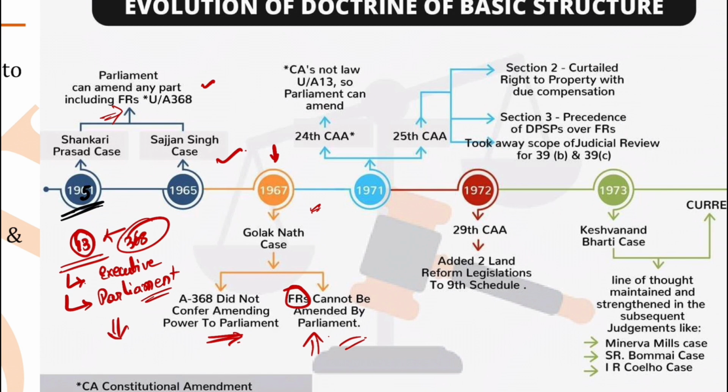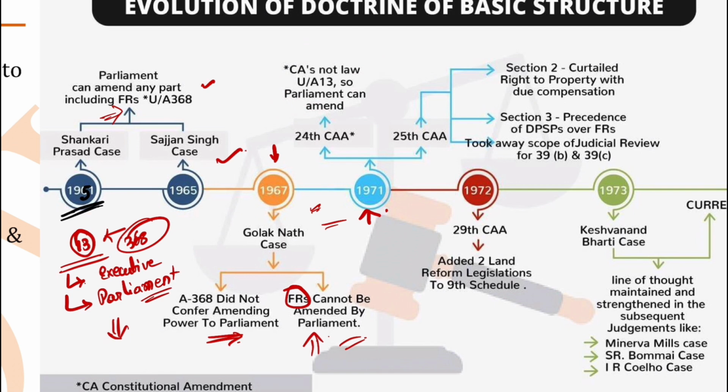To reverse this judgment of the Supreme Court, in 1971 the government of India passed the 24th Constitutional Amendment Act, where it is mentioned that the constitutional amending power of the parliament can amend any part of the constitution, and Article 13 does not come in its way.